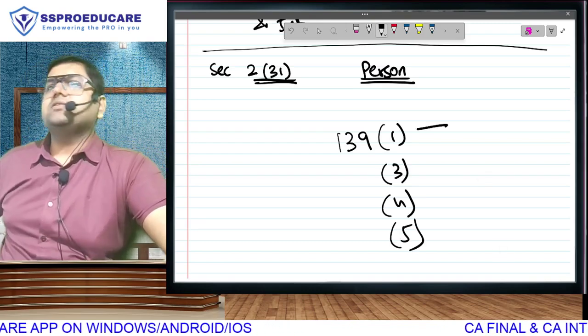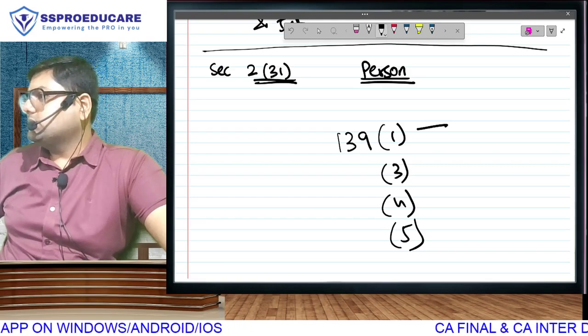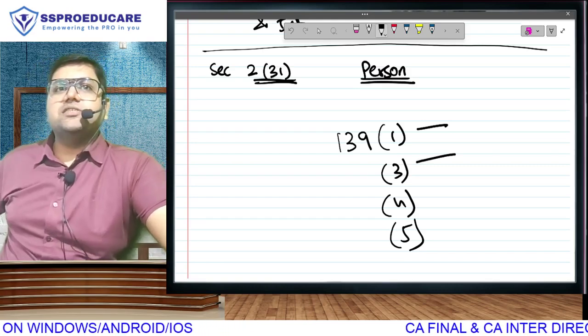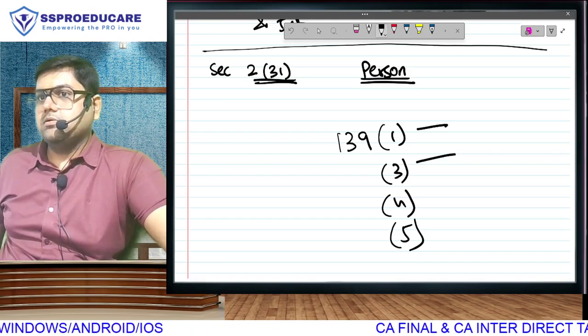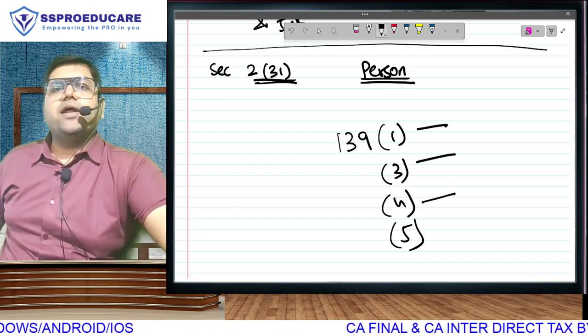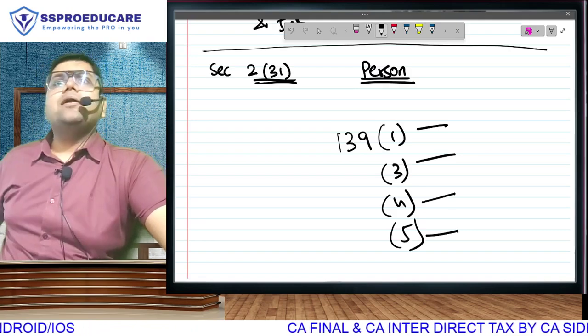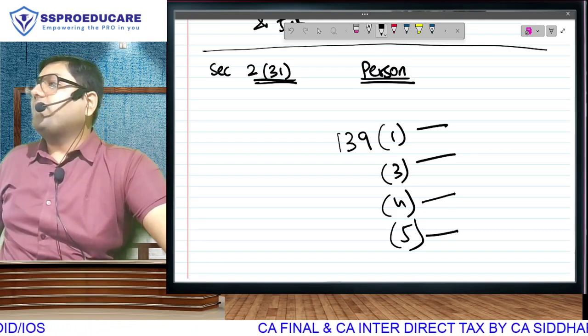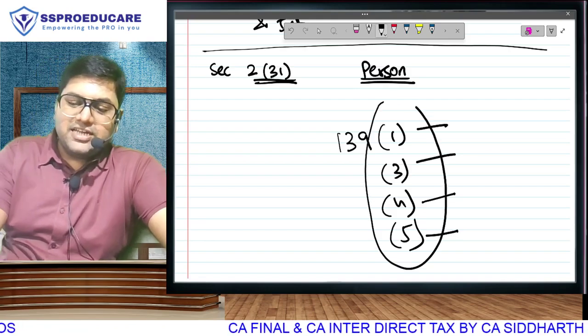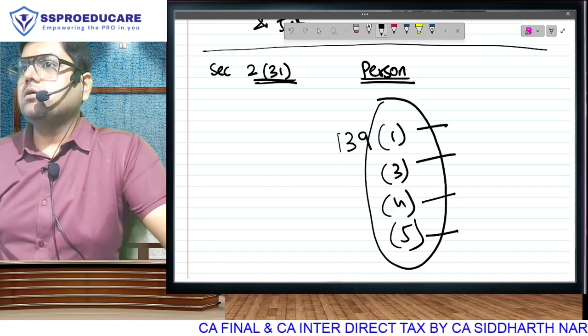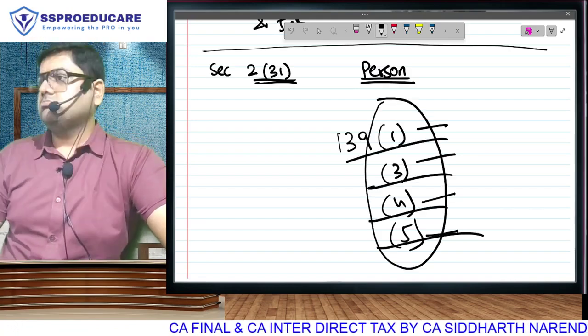Section 139.1 says file return of income. If you have losses, still file return. If you have missed your due date, file something called a belated return. If you have made a mistake, file something called a revised return. Are all these related to filing of return? So we call them subsections.